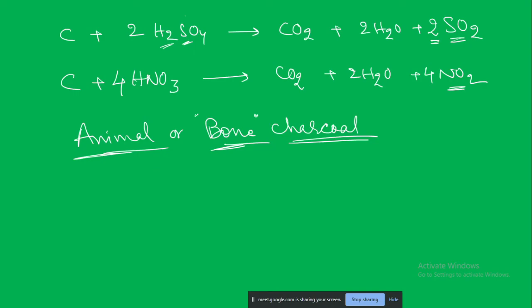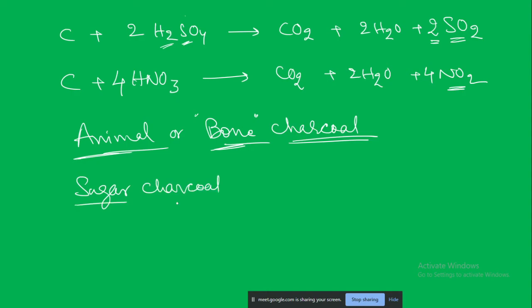It also has the similar uses as the wood charcoal. That is, it is used in the purification of organic compounds and all. But mainly it is used in the sugar industry, and a little bit in making colors and so on. Next is the sugar charcoal.